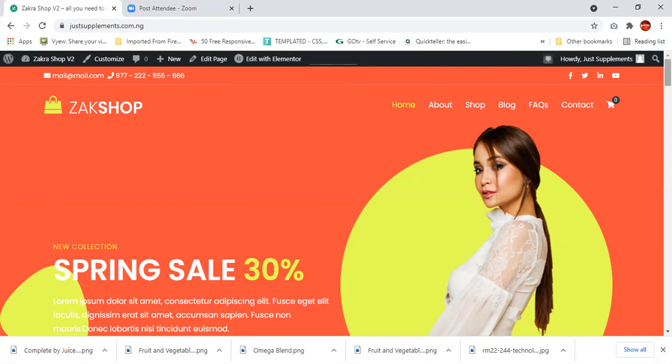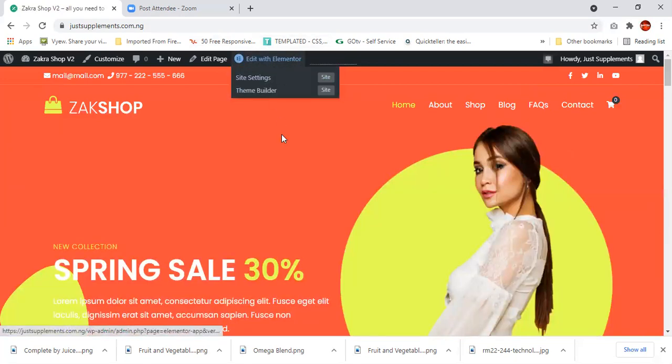Once you use Zakra and some other themes as well, they come with an inbuilt page builder that we call Elementor, okay? Just like we're doing so far, it's just click and drag, okay? So I will just come over here and say edit with Elementor, okay?